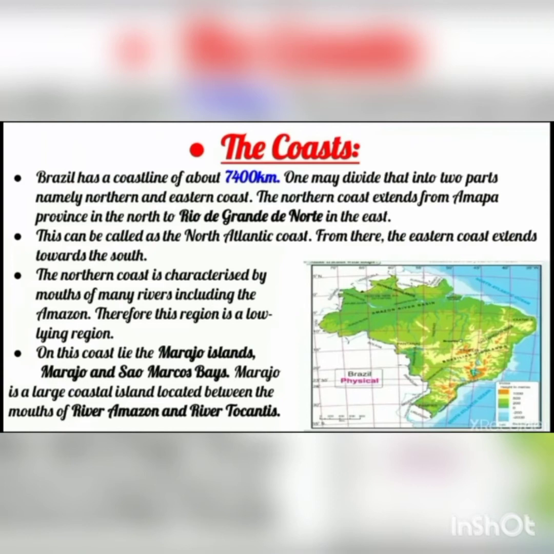On this coast lie the Marajo Islands and Marcos Bays. Marajo is a large coastal island located between the mouths of the river Amazon and the river Tocantins. So which islands can we find here? The Marajo Islands, located between the mouths of the river Amazon and the river Tocantins.